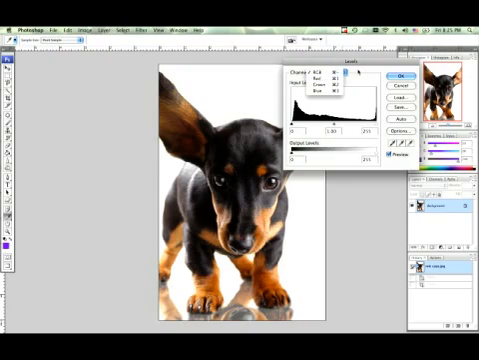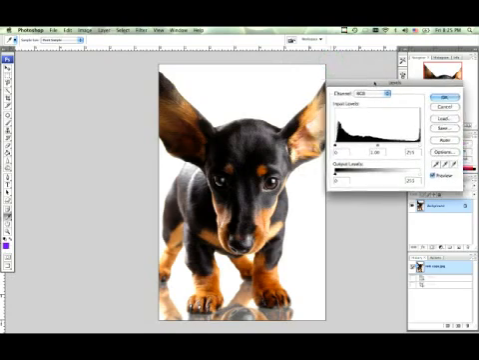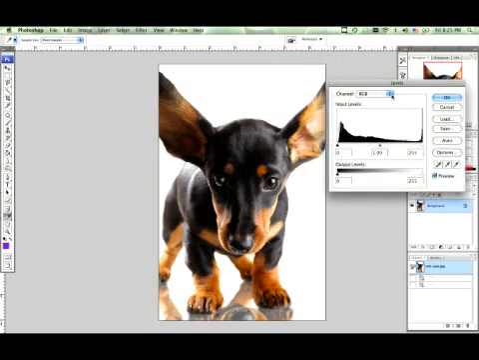Basically, you have the option of changing every color channel in your picture, or you can go into your individual channels, which is red, green, and blue, and change the different hues in the photograph separately. But for this, we're just going to use the RGB. Right here is your histogram, and the sliders that are in there are the sliders that are going to be used to fix the levels in your picture.